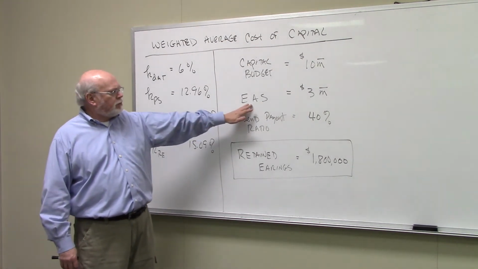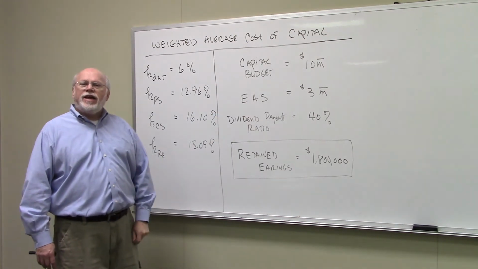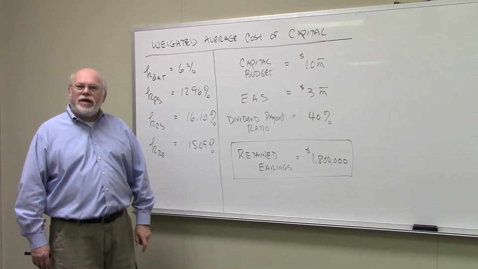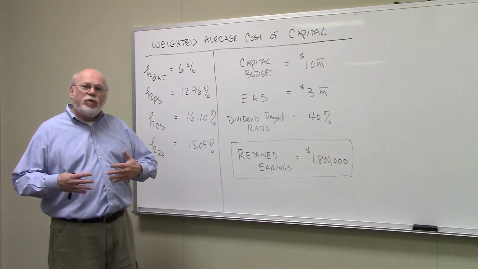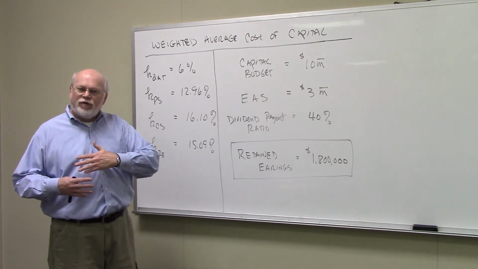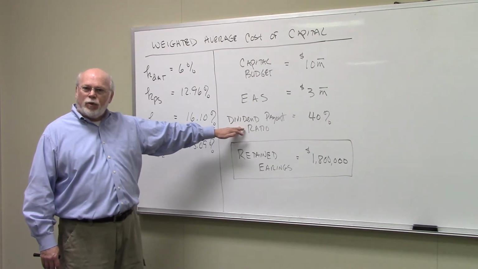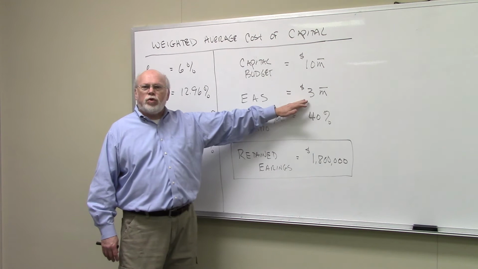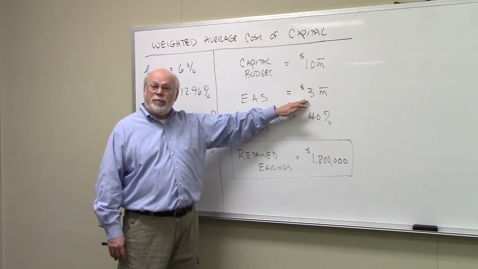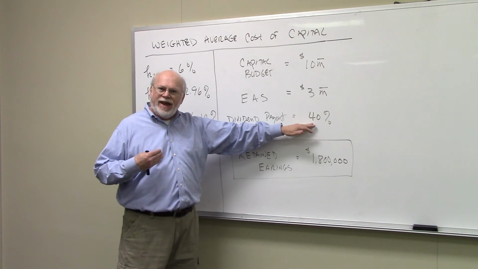You go to the company's accountant, CPA, they tell you that they expect the earnings available to the common shareholder, EAS, to be $3 million. Now that's the money that owners can either pay to themselves in dividends or can retain in the firm. And this company has a policy of having a dividend payout ratio of 40%. So this $3 million here, 40% of it, $1.2 million is going to be paid out in dividends. That means the other 60% is going to be retained in the firm.